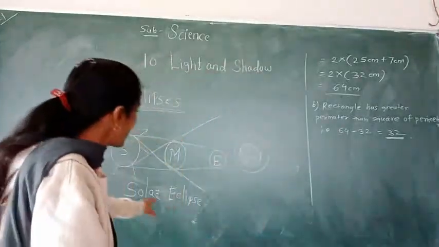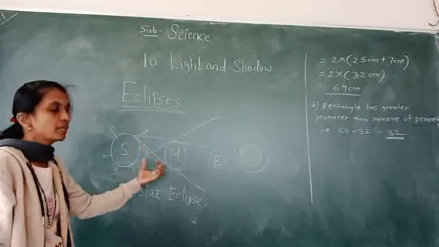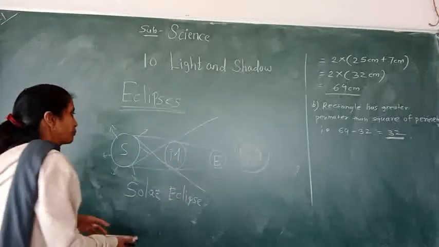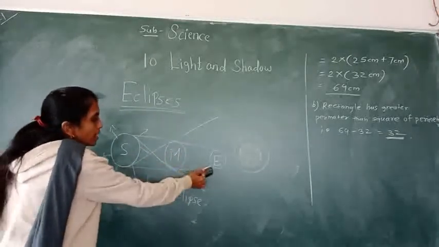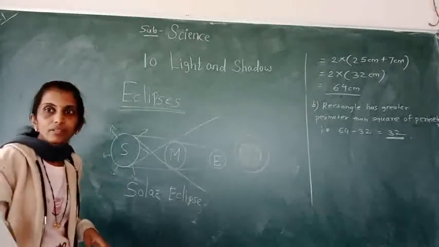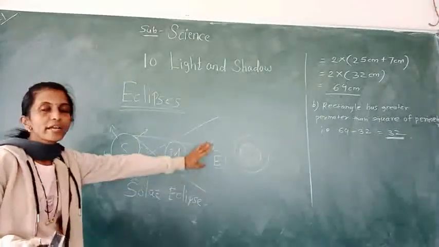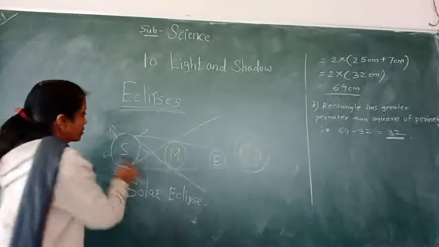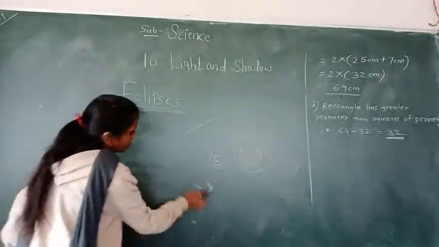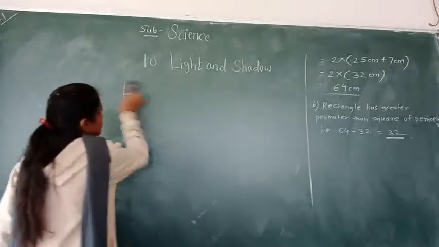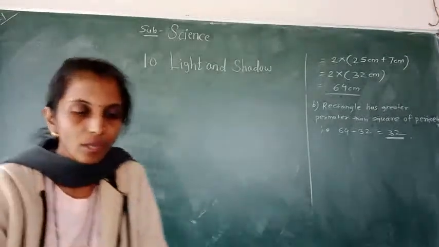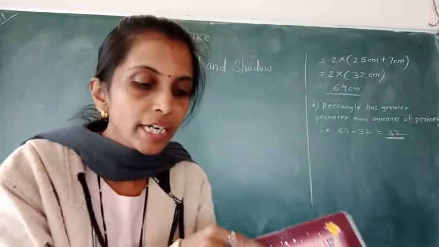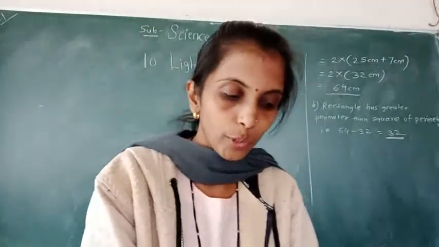And in solar eclipse, the moon is coming between sun and earth. Okay, moon is coming between sun and earth. Only the position of moon and earth is changed. Sun is always at one place. Okay. See. So do you understand that lesson? Yes. Okay.